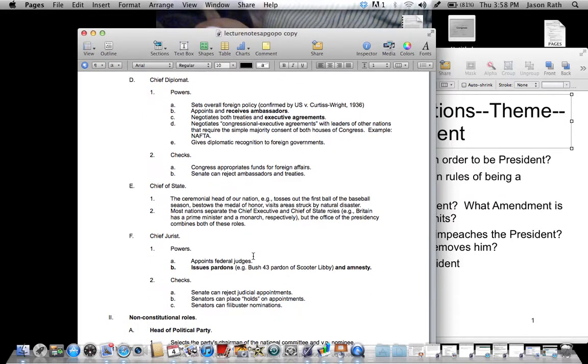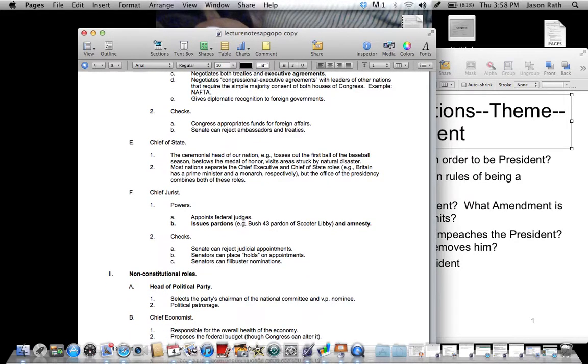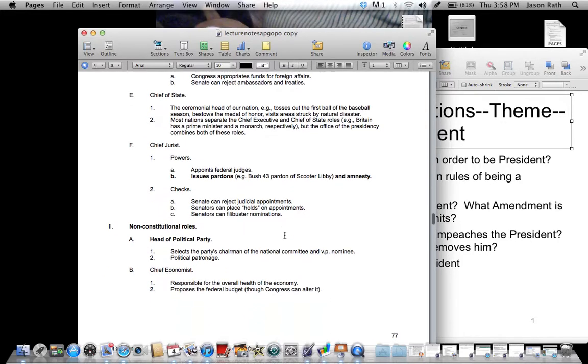Chief of State, he's the ceremonial head of our nation. Again, this means tossing the first ball, visiting natural disasters. Chief Jurist, powers, appoints federal judges, issues pardons and amnesty. Again, checks, Senate and senators can place holds on appointments, can filibuster nominations, and reject judicial appointments.